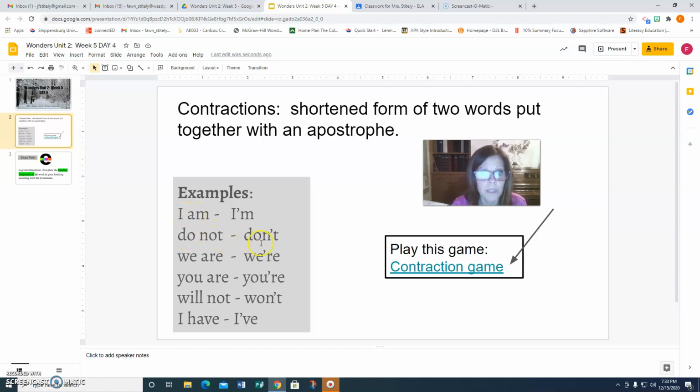Do not would look like this: don't, D-O-N apostrophe T. I'm going to put the apostrophe in place of the O and just squeeze those two words together.